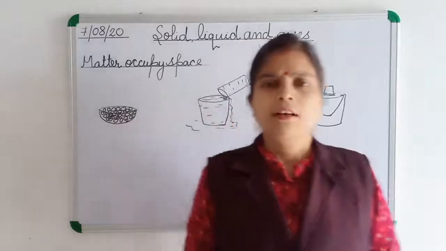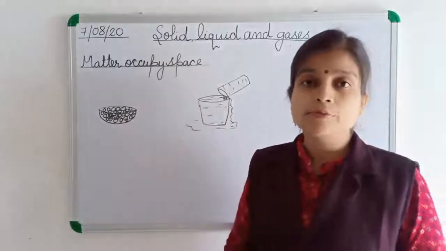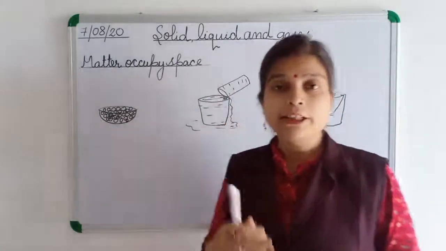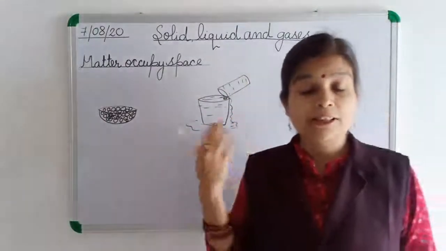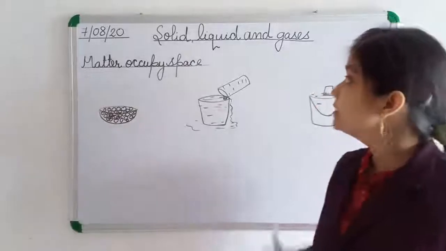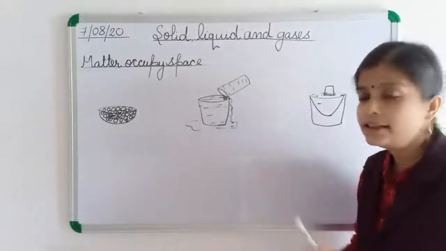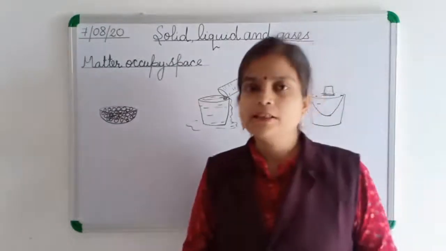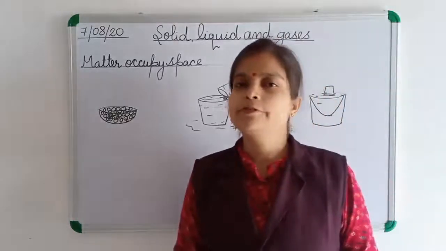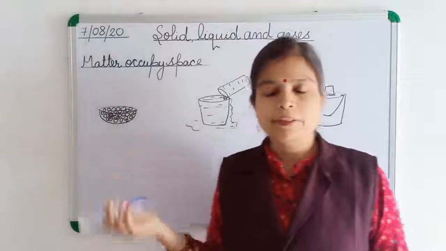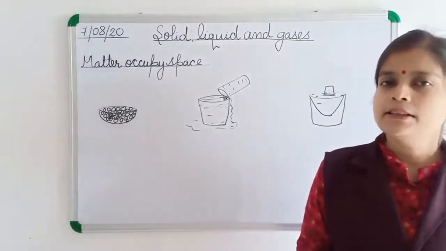There is a difference. This is solid. Solid is a rigid object. It has definite shape and volume. Liquid is an object which can flow, and it has a definite volume but it does not have definite shape. And gases are the form of matter which don't have definite shape and don't have definite volume. Okay, neither definite shape nor definite volume. These are the differences between them, but all are matter only.